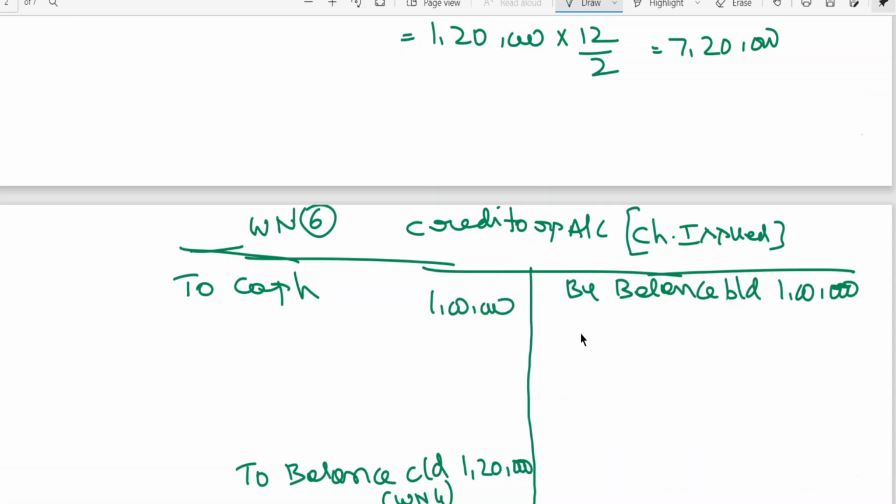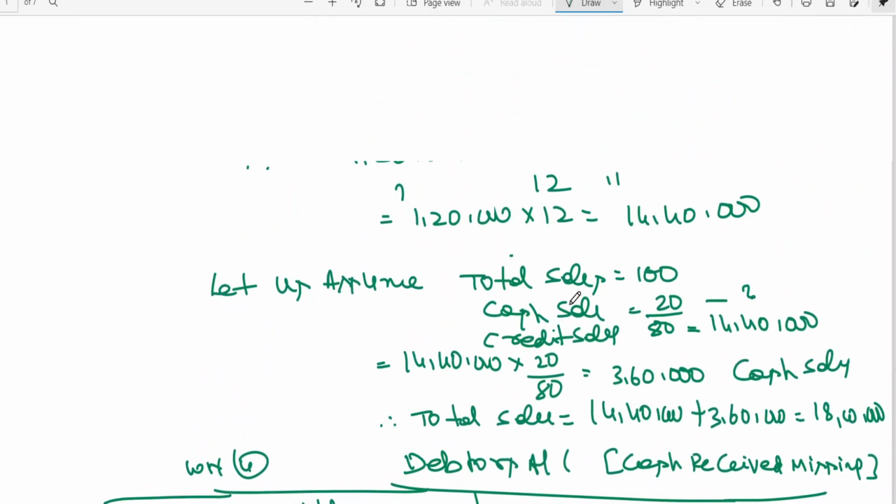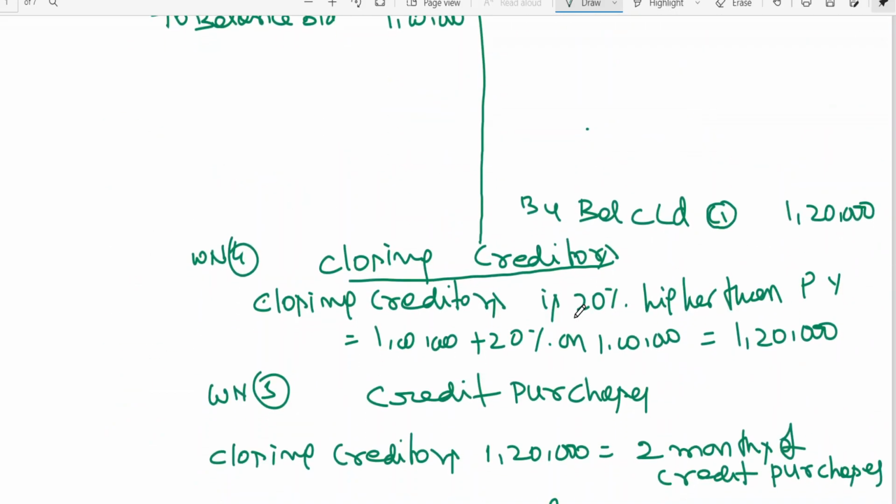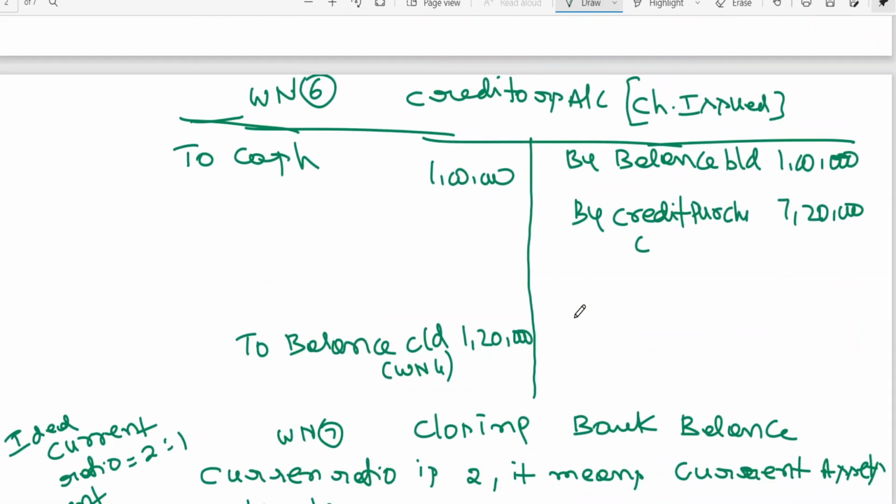And here we have not written the credit purchase also. 7 lakhs 20,000. What is working note 7 credit purchases? Working notes number 5. Okay.